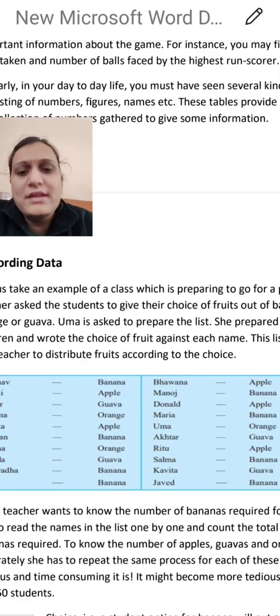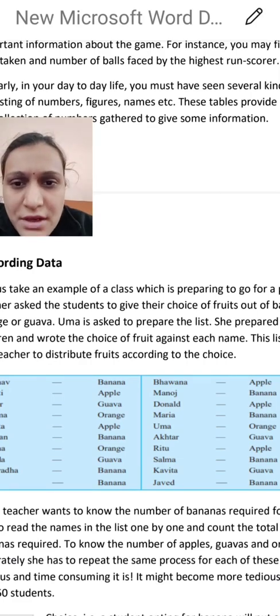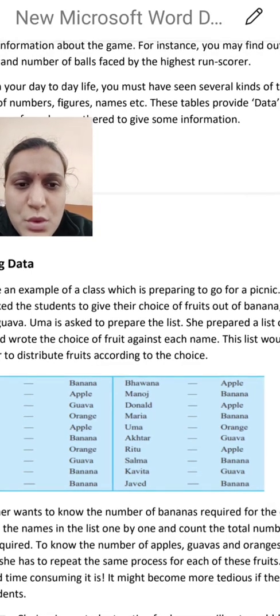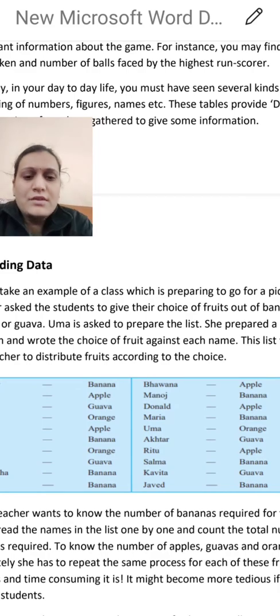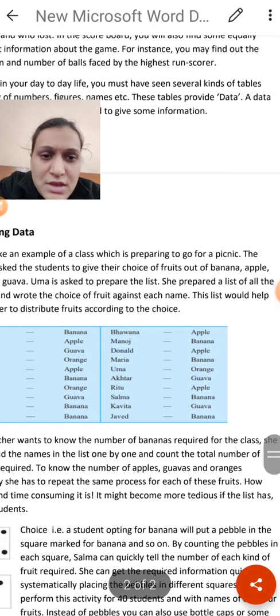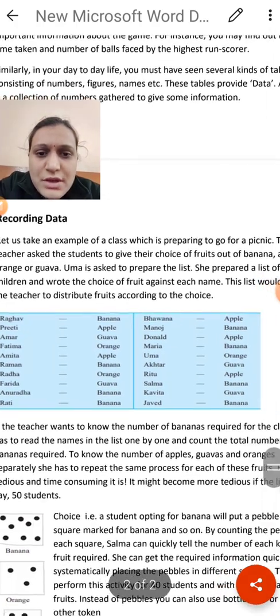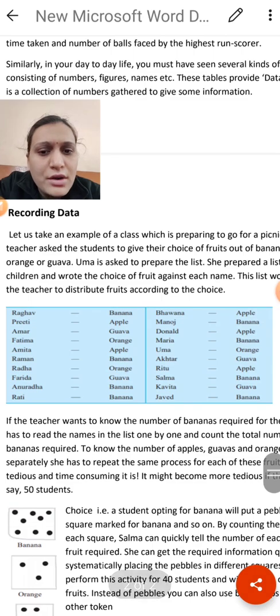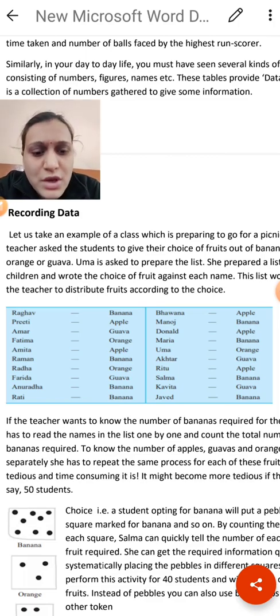So how do they maintain the data, how do they record the data? Here you can see, let us take an example of a class which is preparing to go for a picnic. One school has arranged a picnic for the students. The teacher asked the students to give their choice of fruits: banana, apple, orange or guava.